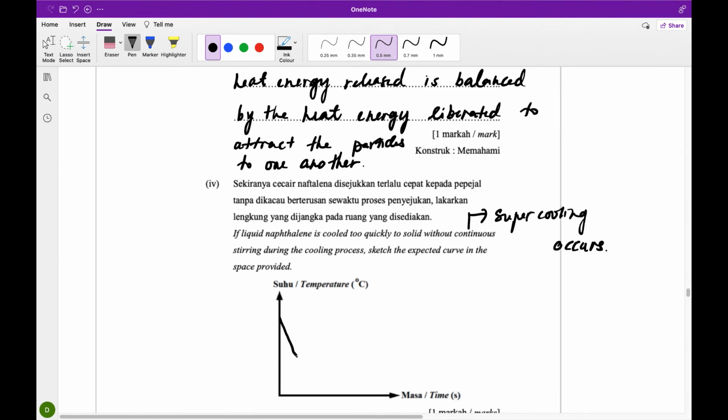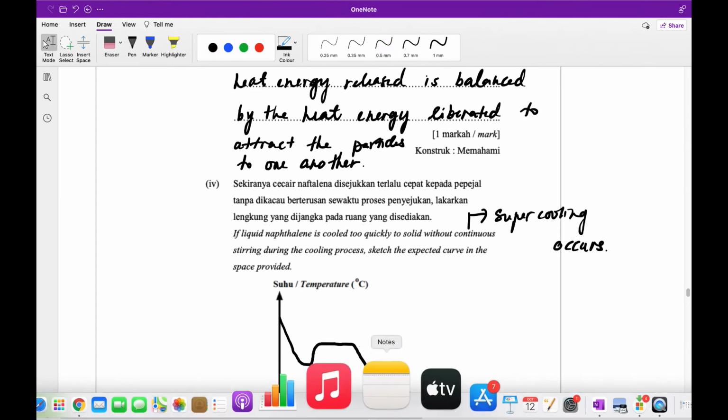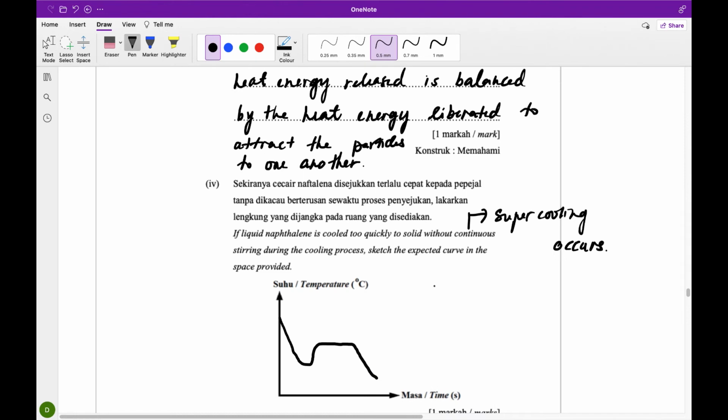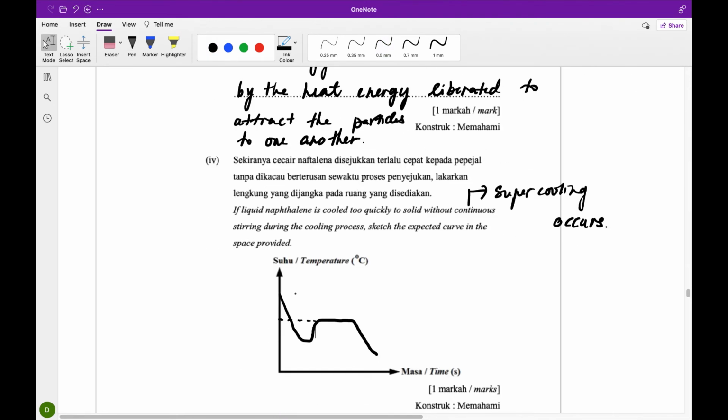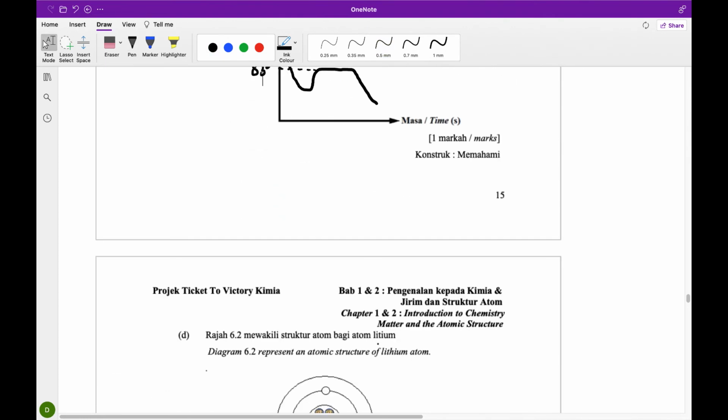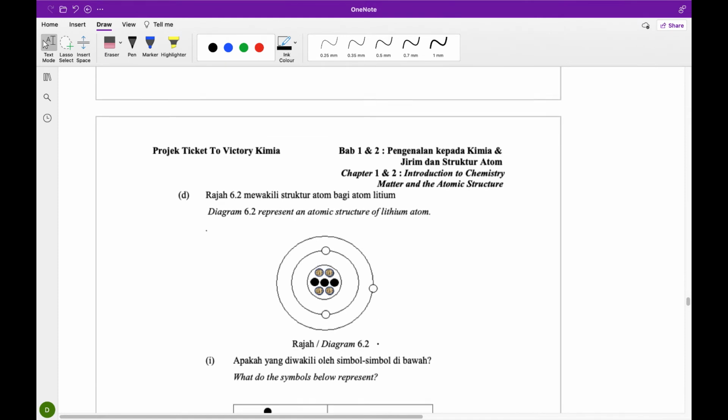The temperature drops and then goes back up, then drops again. This is how the graph looks when supercooling occurs. The freezing point is the same, which is 83 degrees Celsius, but the temperature drops rapidly and then goes back to 83, becomes constant, then it reduces again. We move on to the next part.